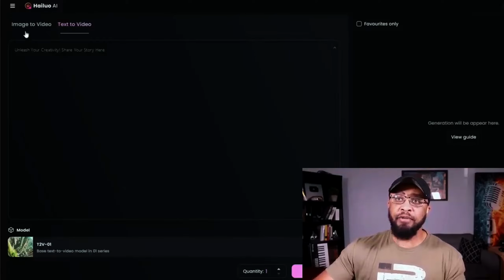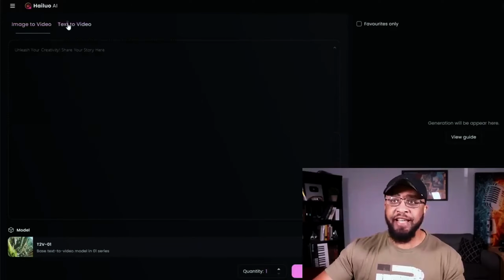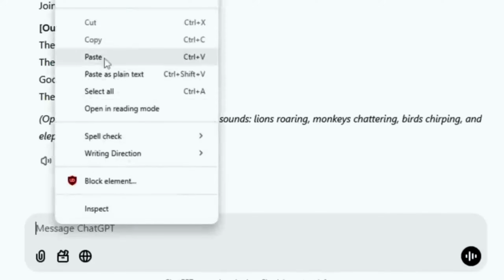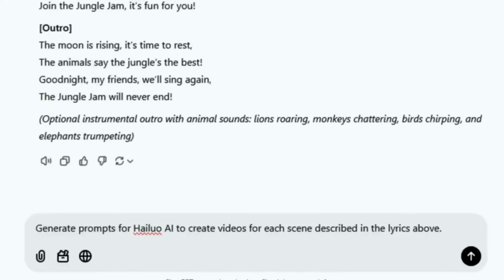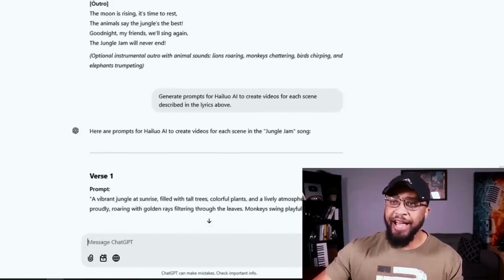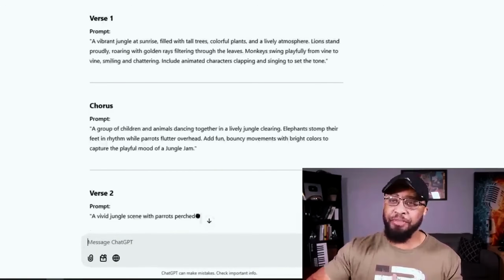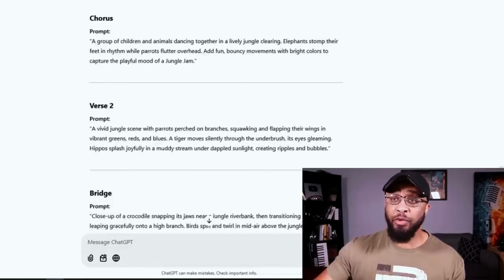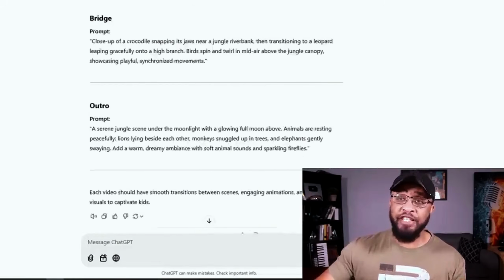And at the top, you got image to video and you got text to video. Today, we're going to be doing text to video. So this is what you want to do to get started creating your scenes for your video. You want to go to ChatGPT and you want to say, generate prompts for Hollywood AI to create videos for each scene described in the lyrics above. Now I'm going to click generate. And voila, just like that, ChatGPT brought us back all the prompts that we need without us having to come up with all of this on our own.